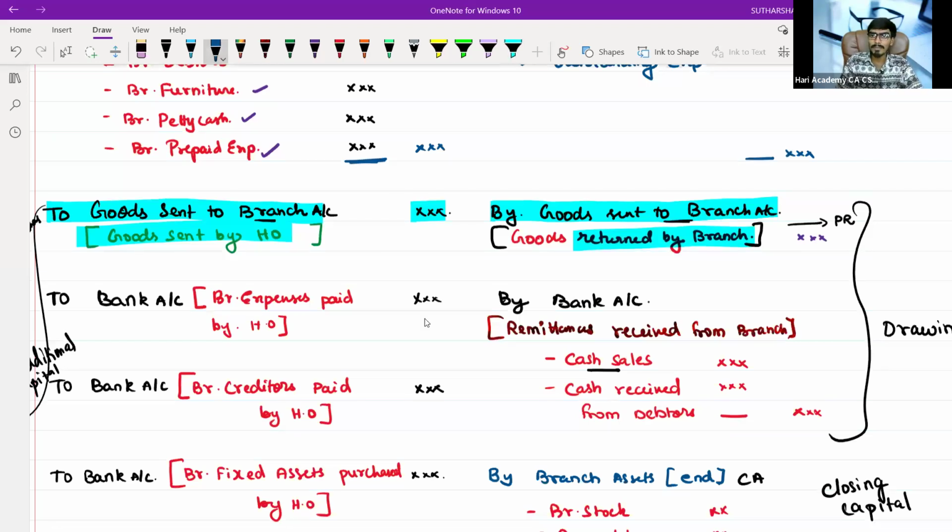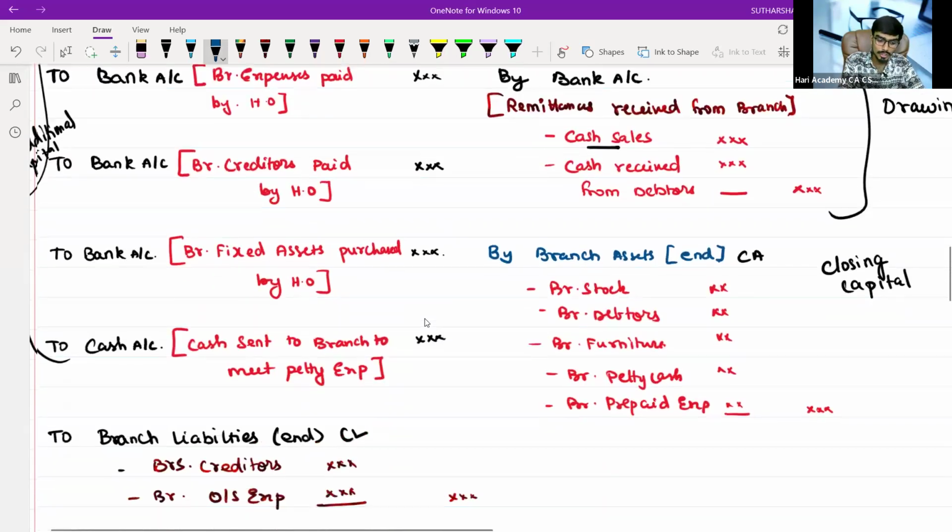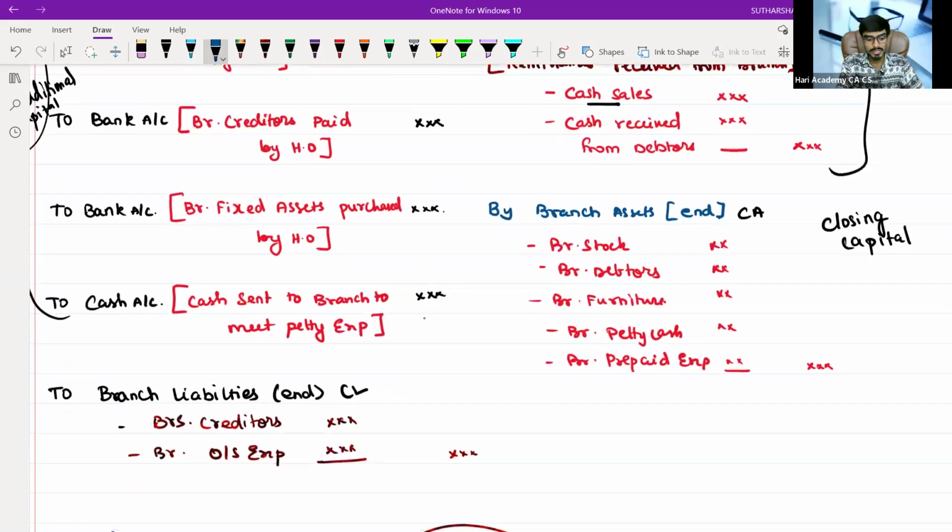The goods returned by the branch can happen in three ways: that particular branch is sending goods to the HO, or sending goods to other branches, or the branch's customer is giving the goods directly to the HO. These are the three cases which should happen on the credit items. This should be clearly understood. This is the first perspective.